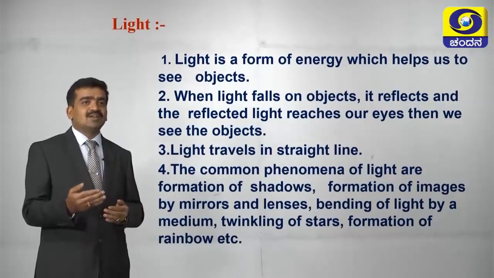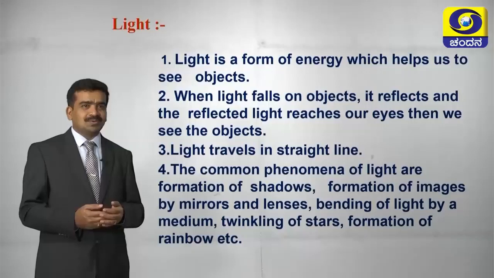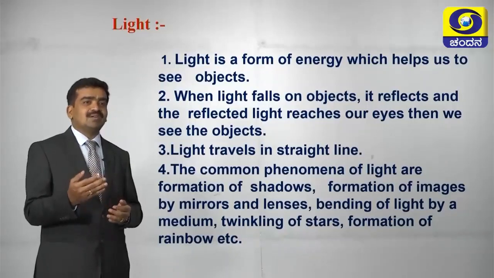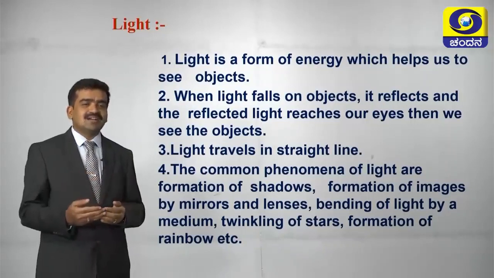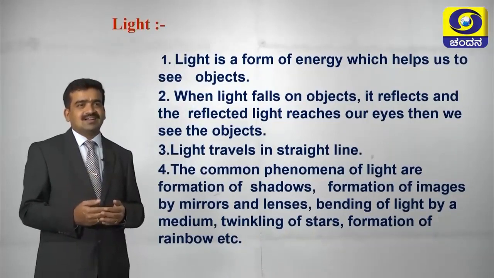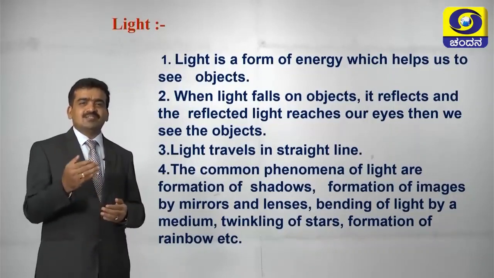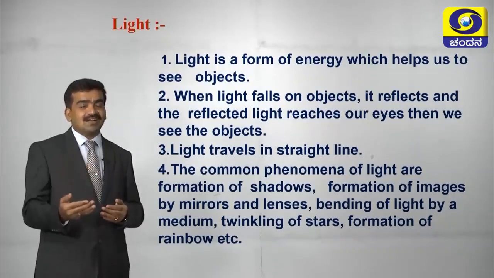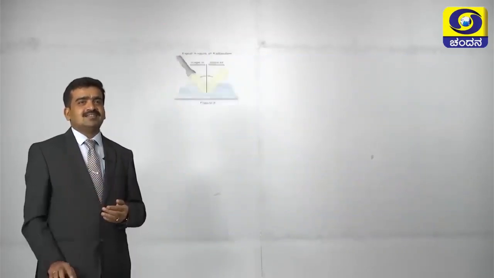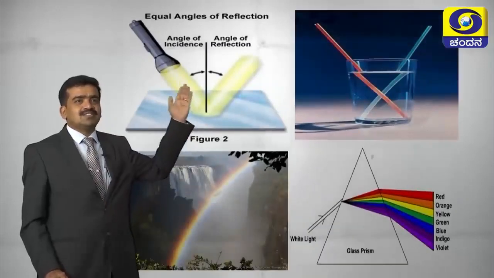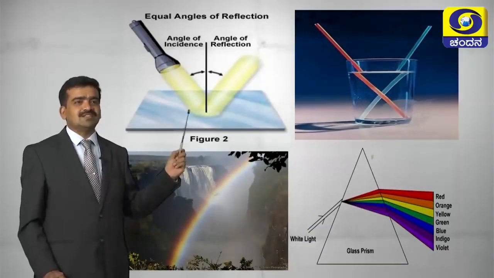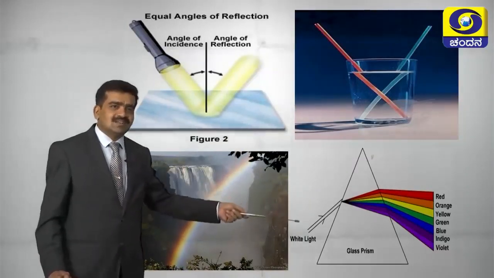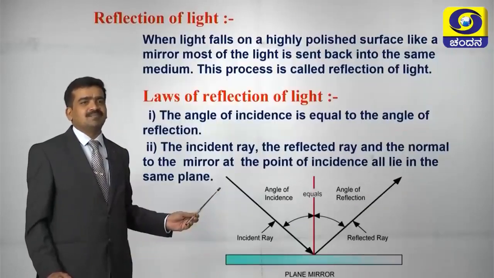The common phenomena of light are formation of shadow, formation of images by mirrors and lenses, bending of light by a medium, twinkling of stars, and formation of rainbow, etc. So these are all named under reflection, refraction, dispersion, then scattering of light, polarization. See, here you are seeing images. The first image shows reflection of light, the second is on refraction, this is on dispersion, this is also dispersion of light through a prism.